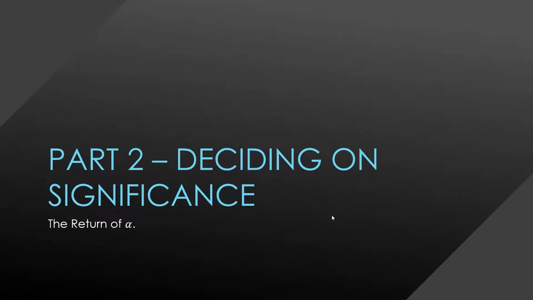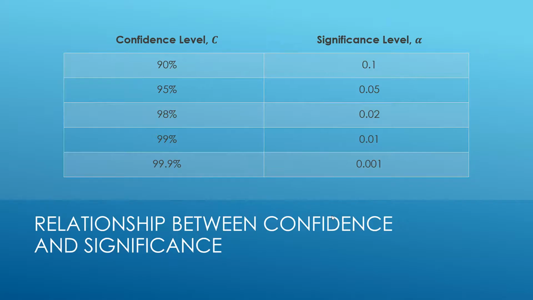Welcome back. Let's decide on significance. The return of alpha. So you might remember alpha popping up in the last chapter on estimating population parameters. It goes hand in hand with the confidence levels we were talking about back then, right? If you were 90% confident, basically that allowed for a certain level of uncertainty, and that uncertainty was alpha.